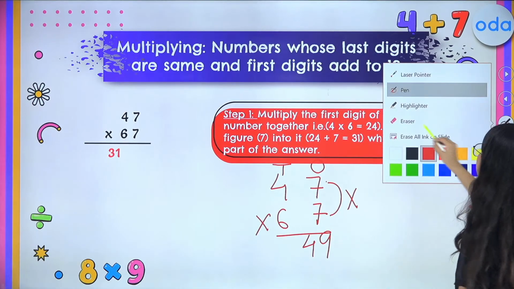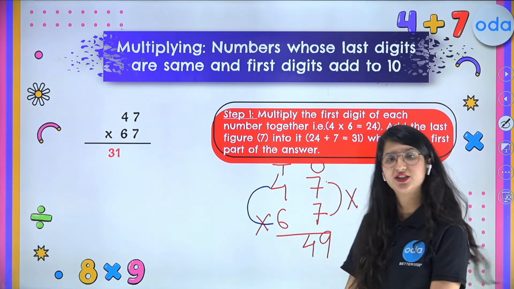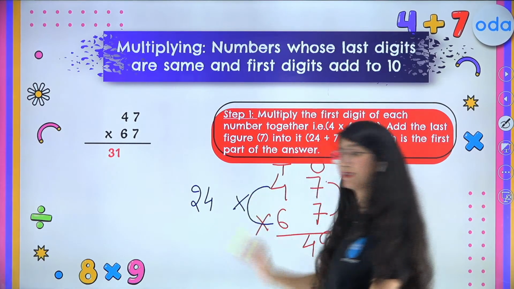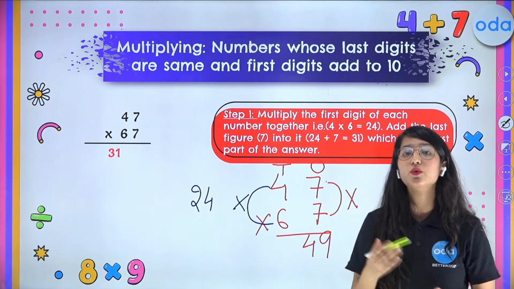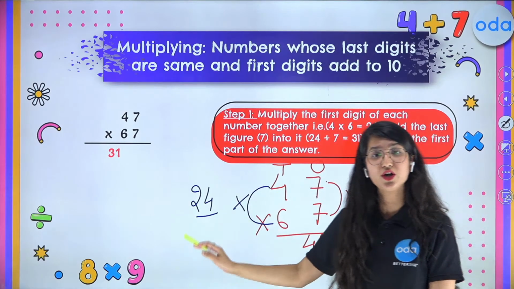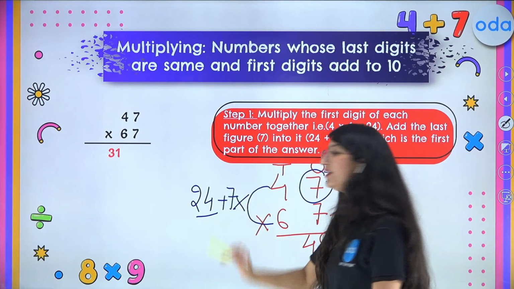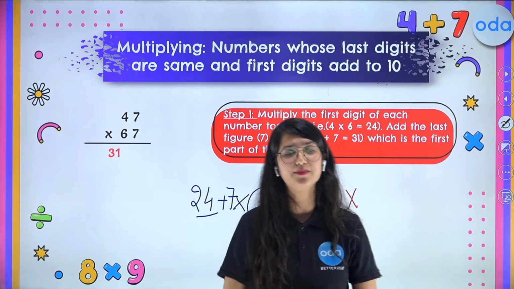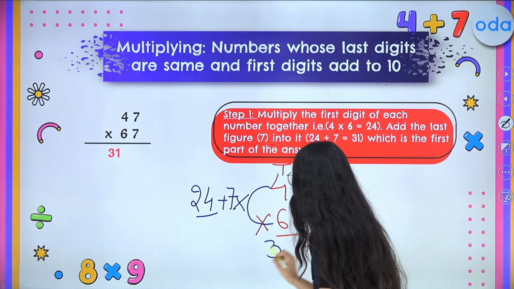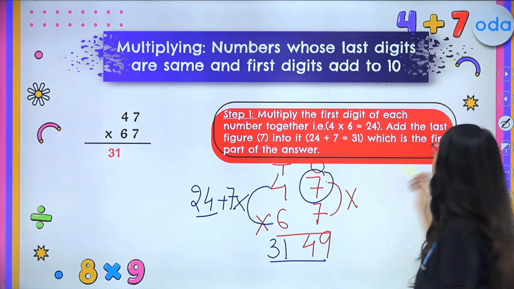Now what are you supposed to do? What is the next step? You will simply multiply your tens place digit. So 6 times 4 is 24. But now what is the next step? This step is very important and you all have to remember this step, all right? You have multiplied 6 and 4, you got 24. Now simply add the ones digit to it. So what is 24 plus 7? Everybody tell me in the chat box, what is 24 plus 7? So everybody, 24 plus 7 is 31 and we got our answer in fraction of seconds, 3149, correct.